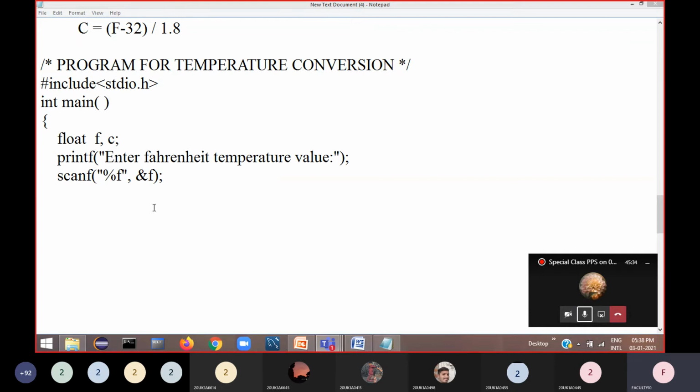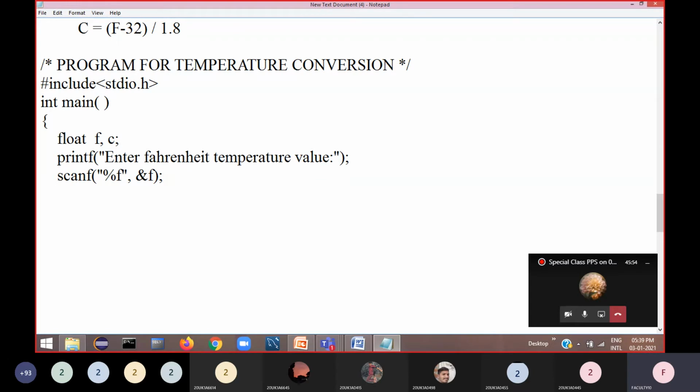Okay, copied. Now, once we know the Fahrenheit temperature, now we can calculate the equivalent Celsius temperature. Okay, so how to write the equivalent?